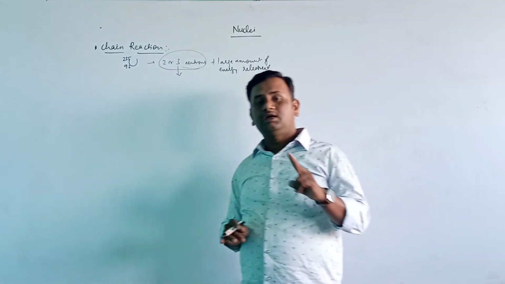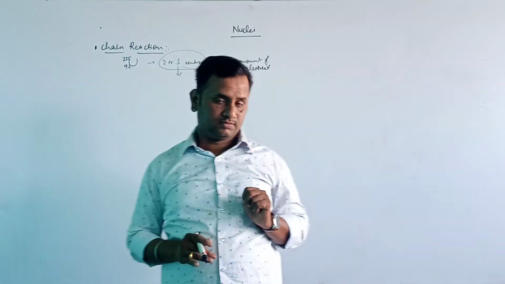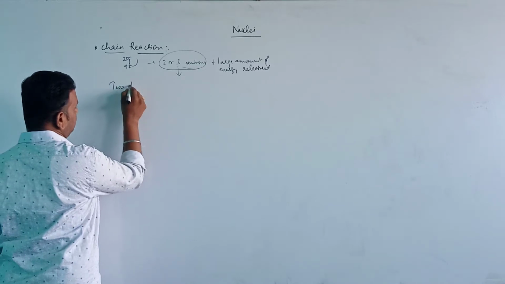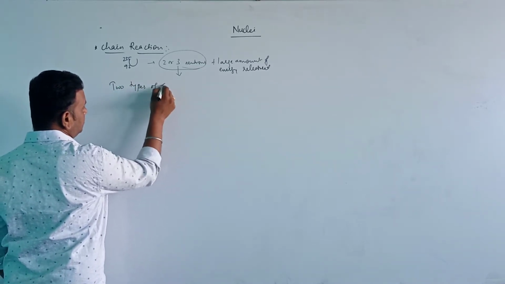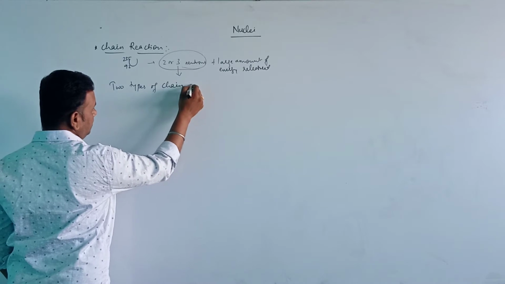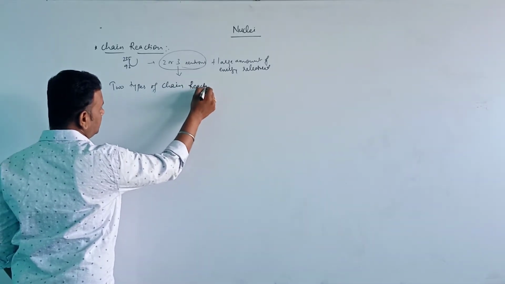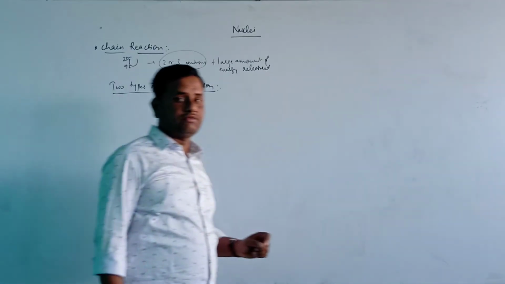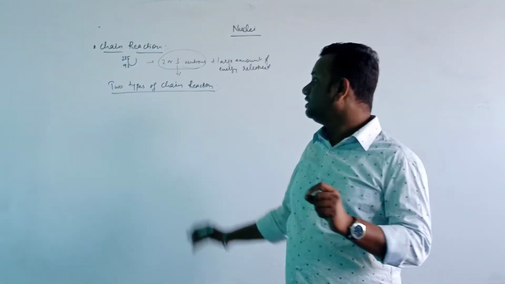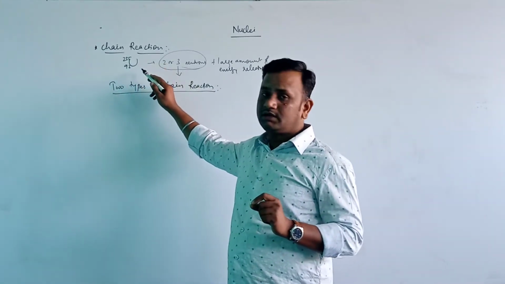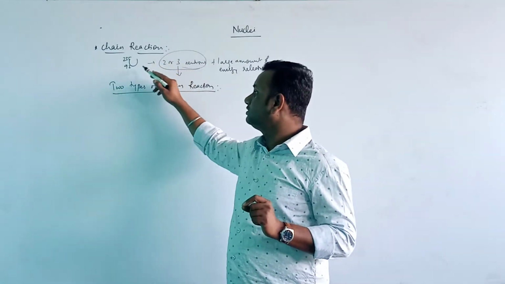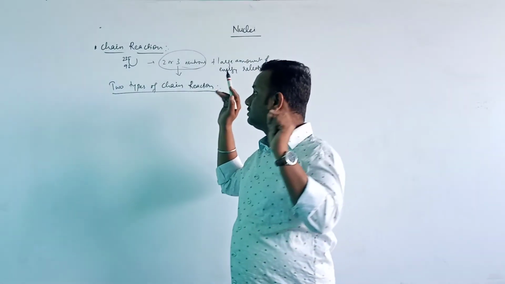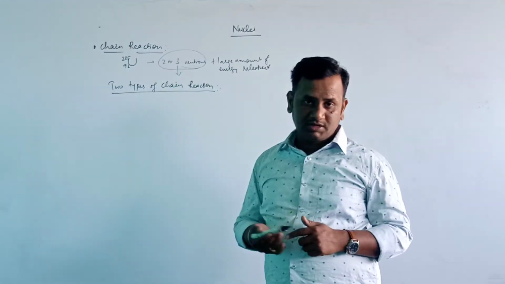Now there are two types of chain reaction. Remember, students, the nuclear fission reaction is happening only when this uranium-235 (92) isotope is combined with a neutron. Because of the neutron only, the reaction is happening here.